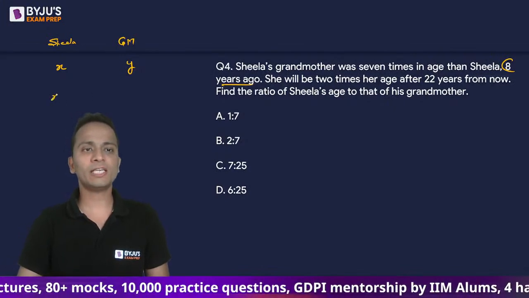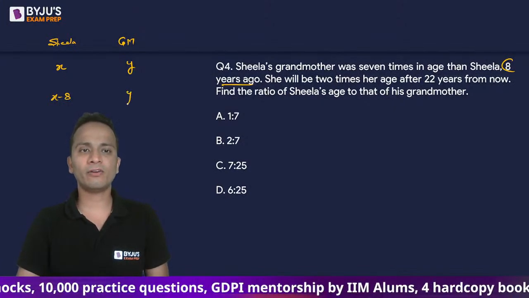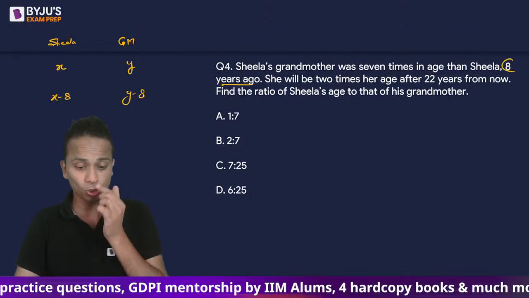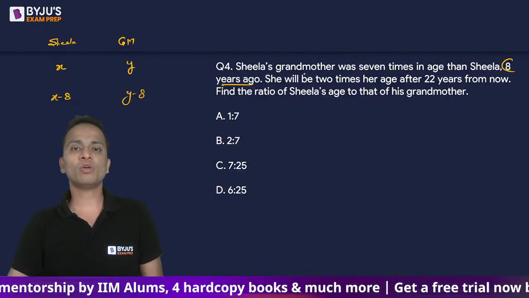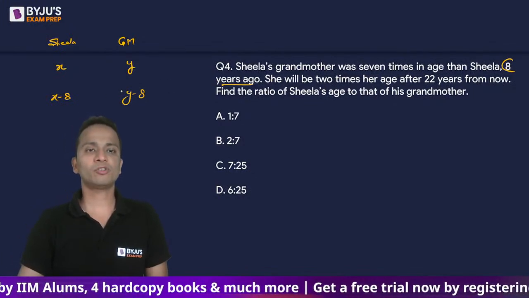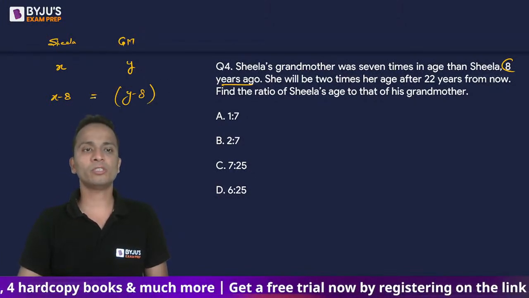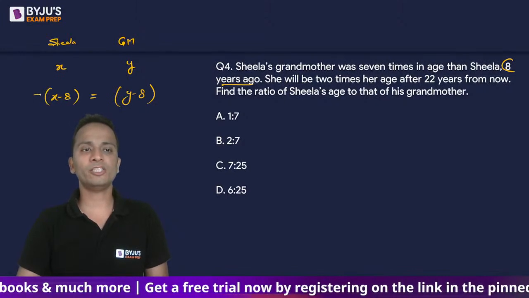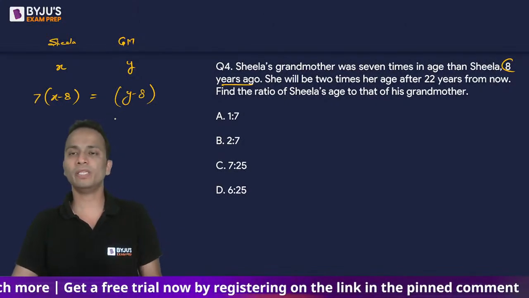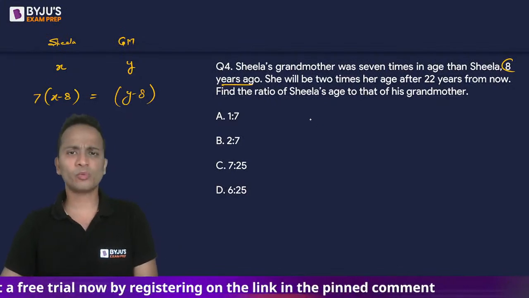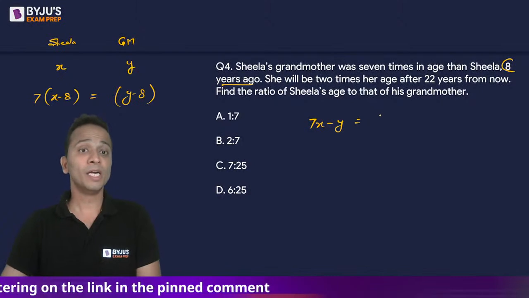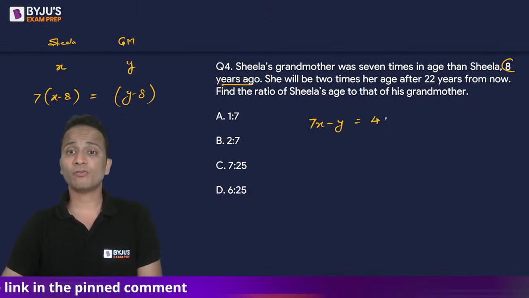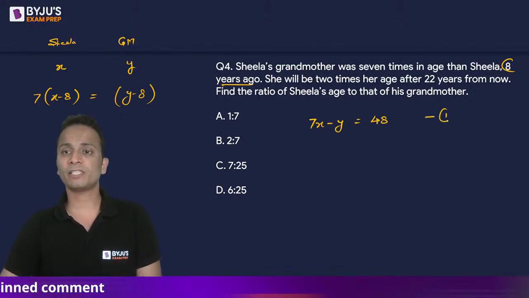So 8 years ago, Sheila's age will be X minus 8 and grandmother will be or was Y minus 8. Okay, right? So the relation was Sheila's grandmother was 7 times the age of Sheila. So this will be the equation. So I'll simplify this equation. It will become 7x minus y is equal to 56 minus 8, that is 48. So this is first equation.